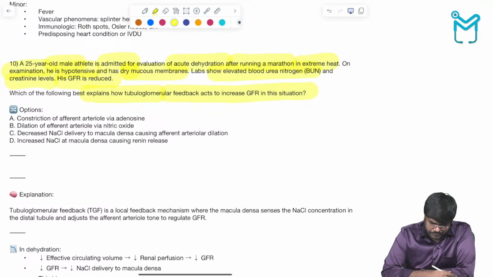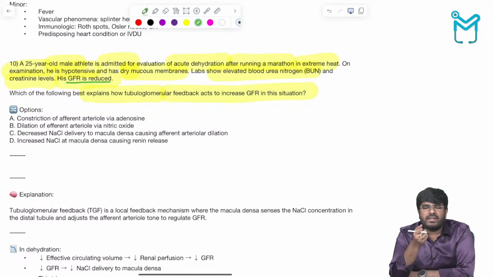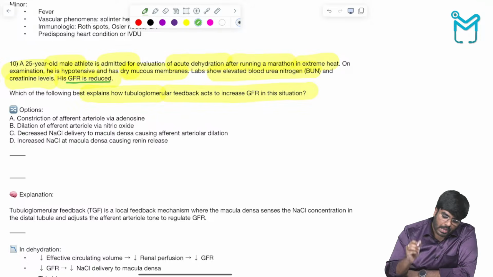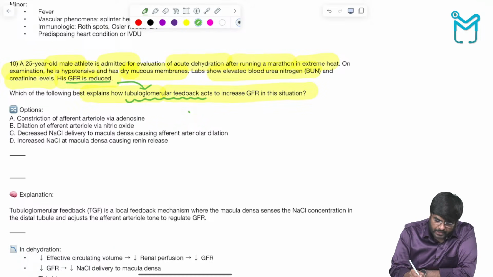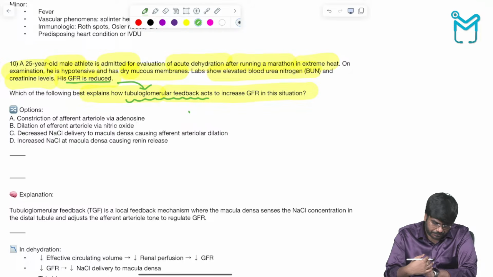Look carefully. Now, his GFR is decreased. Now tell me, is it good or bad? It's bad. His GFR is decreasing. Too much decrease of anything is bad. You have to maintain the GFR. How can you maintain the GFR? Via the tubuloglomerular feedback mechanism. I have taught you that the tubuloglomerular feedback mechanism maintains the GFR level. How does it maintain the GFR levels?